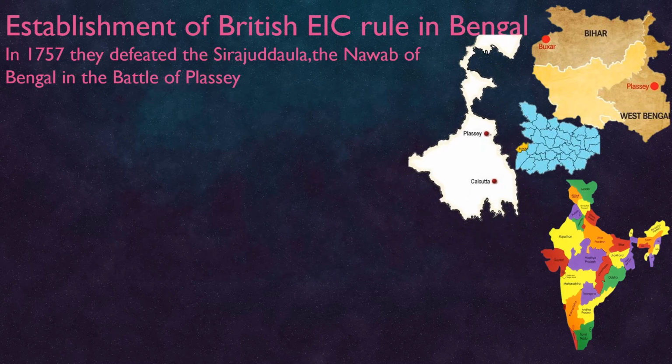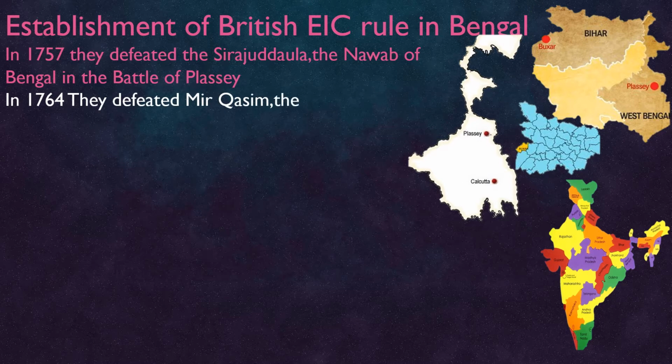It was fought between Sirajuddaulah and Robert Clive, and Sirajuddaulah was badly defeated. The East India Company installed a puppet Nawab on the Bengal Suba, Mir Jafar.